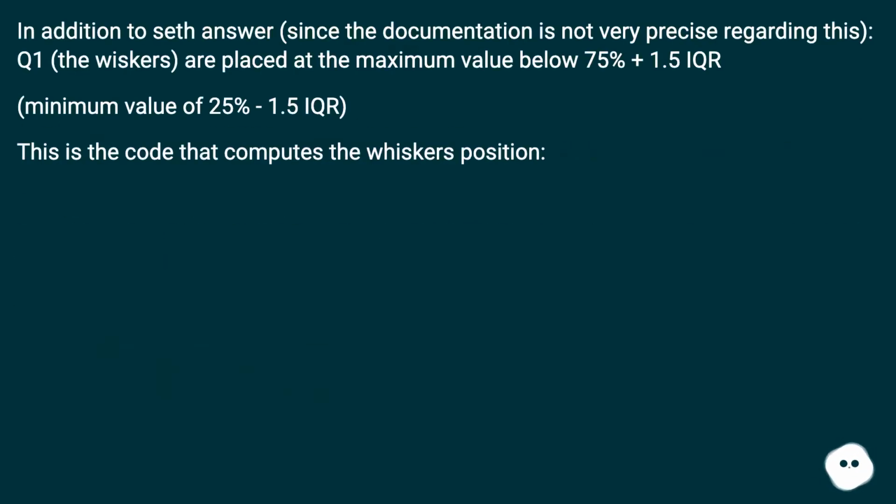In addition to Seth's answer, since the documentation is not very precise regarding this, the whiskers are placed at the maximum value below Q3 plus 1.5 IQR, and the minimum value above Q1 minus 1.5 IQR. This is the code that computes the whiskers' position.